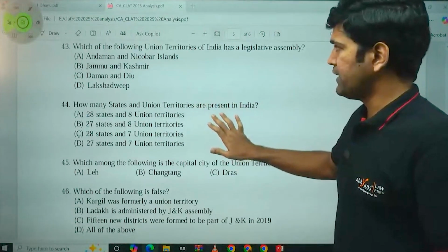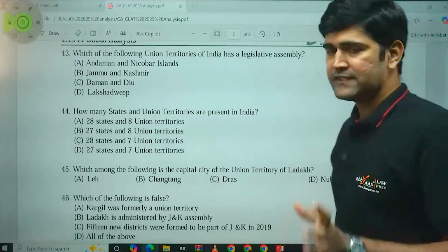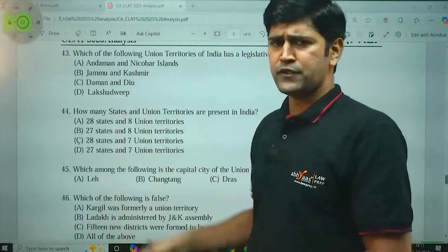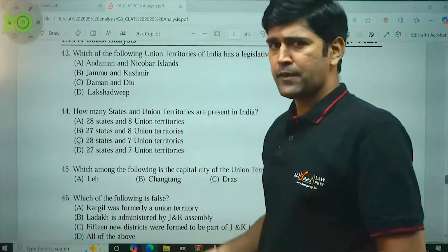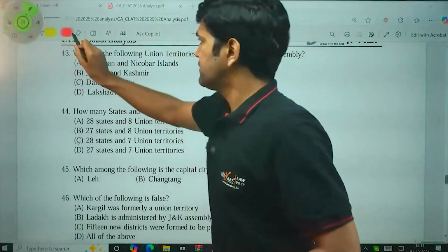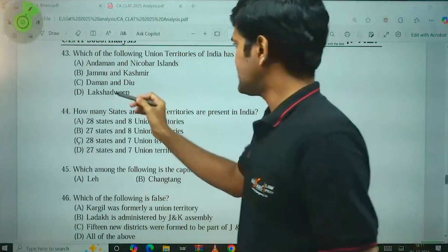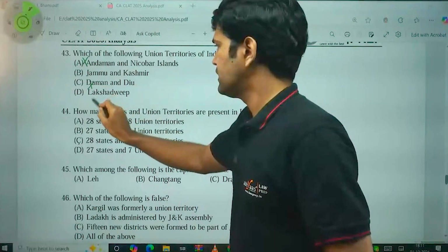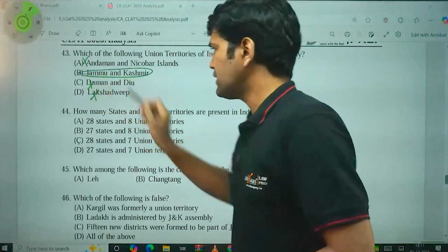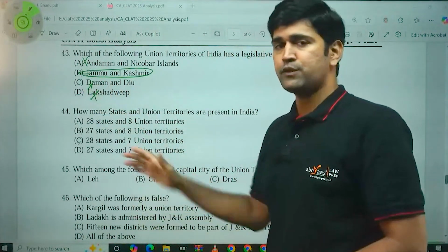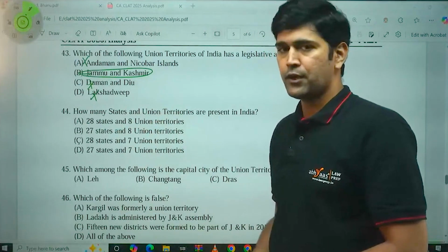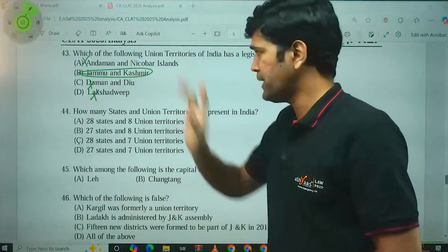Which of the following union territories of India has a legislative assembly? From these options, do you think Andaman Nicobar Islands has a legislative assembly? No. Do you think Daman and Diu and Lakshadweep have a legislative assembly of their own? No. It is only Jammu and Kashmir, because just in the previous month, elections were held for the Jammu and Kashmir Union Territory, which also has an assembly. So option B, correct answer.